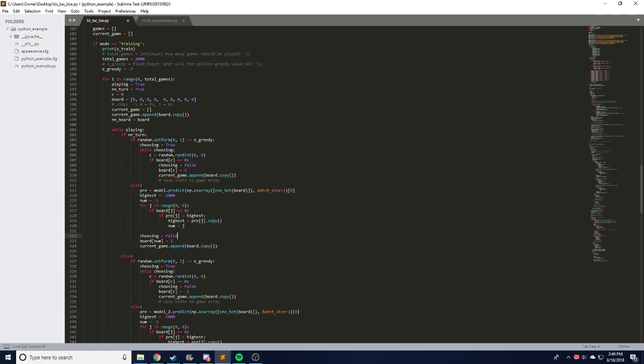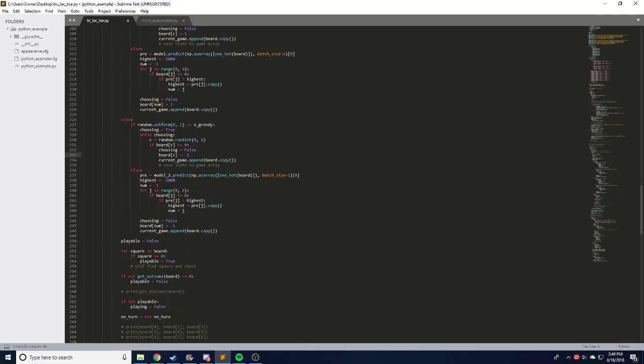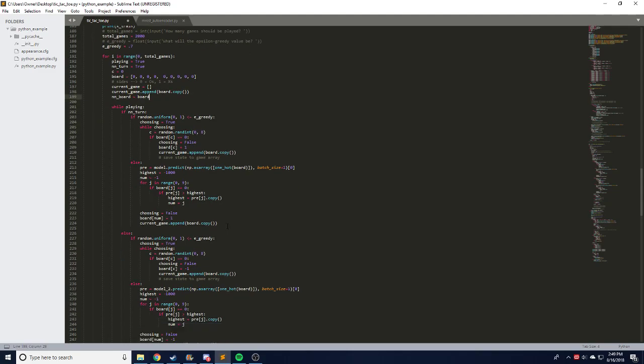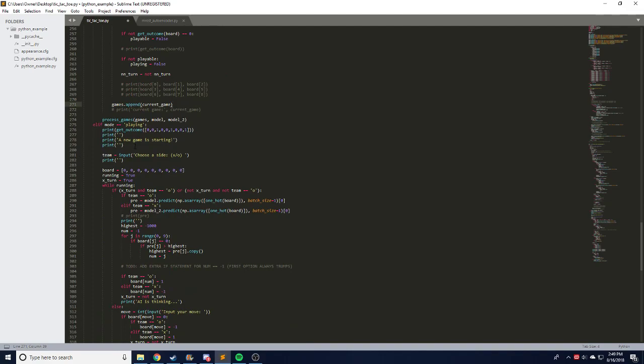And that's why we have this for loop here, just to determine what moves are actually legal. And then we fill that square in with a 1 indicating an X at that location. And then the opposite is true here, -1, indicating an O. And then we append that to the current games array. We also append the empty board, and we append this to our games array once it's finished. So that's pretty simple. The playing script is just a way of playing against the AI.